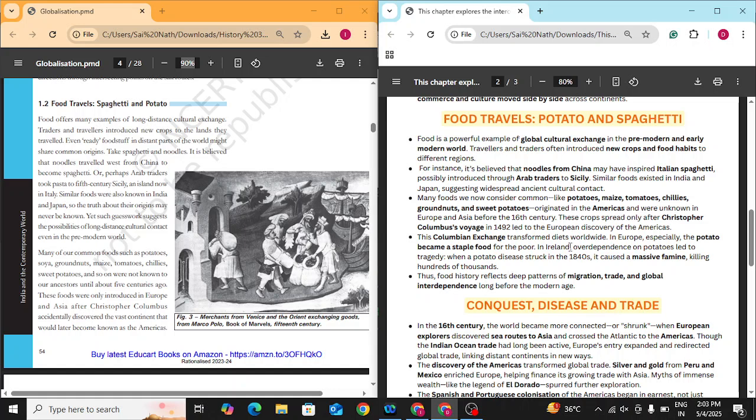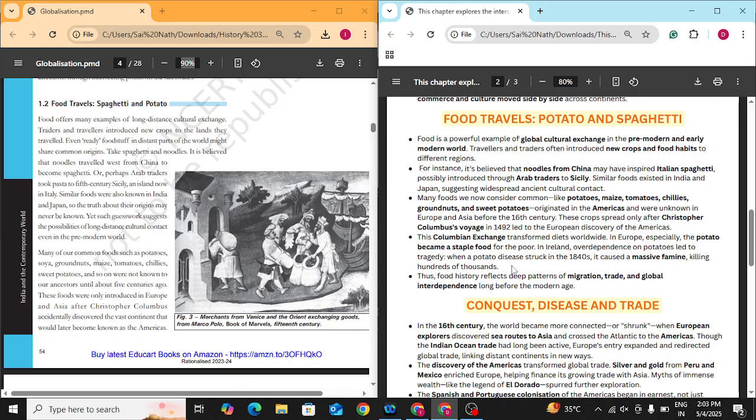Hence, in Ireland, when most of the people were overly dependent on potato yield, when a potato disease struck and there was no potato to eat, it caused a massive famine because, of course, other crops were not high yielding. They were limited in number. Potatoes were gone. So, hundreds of thousands of poor people suffered this famine. Whenever we talk about famine, it is a very common question.